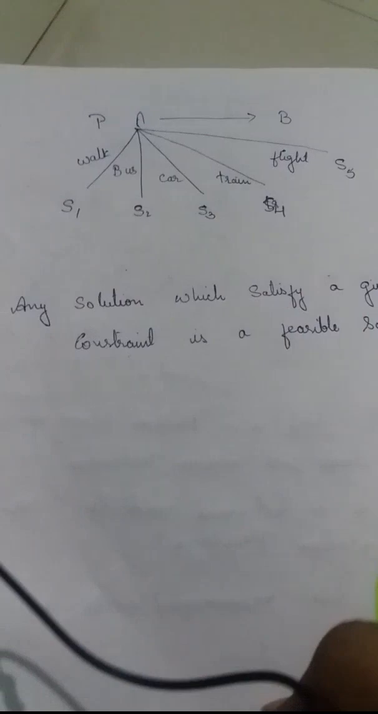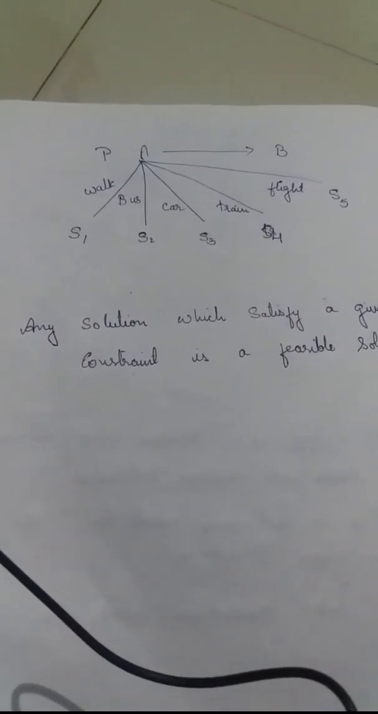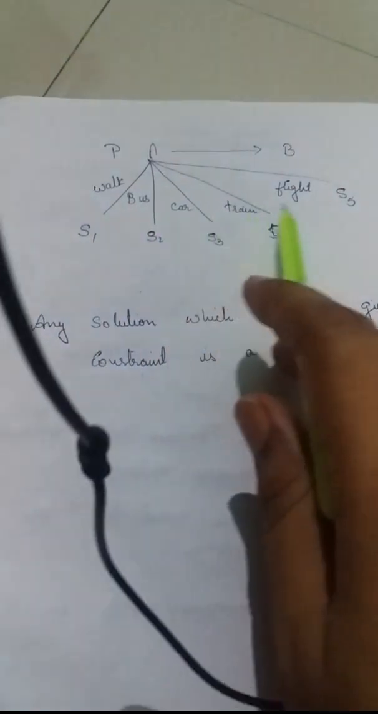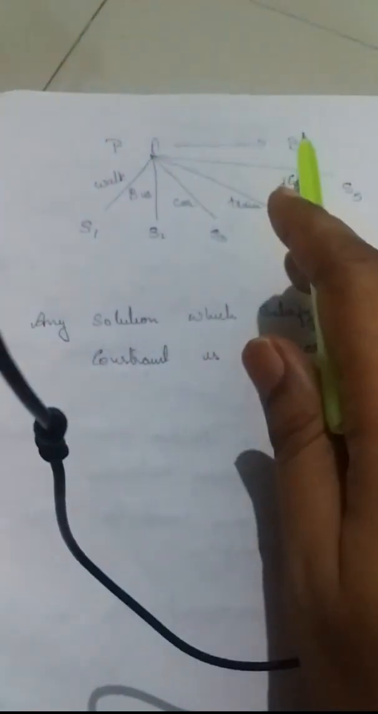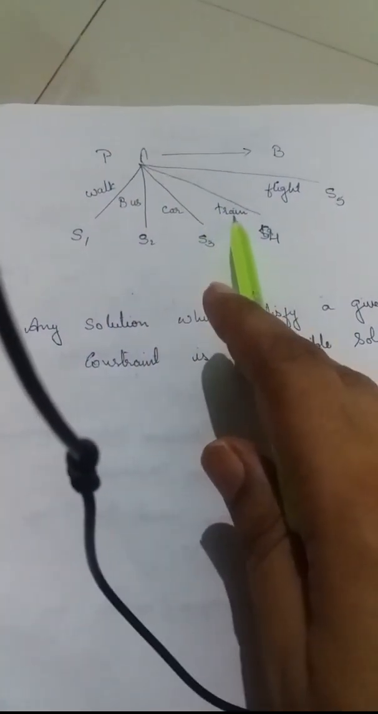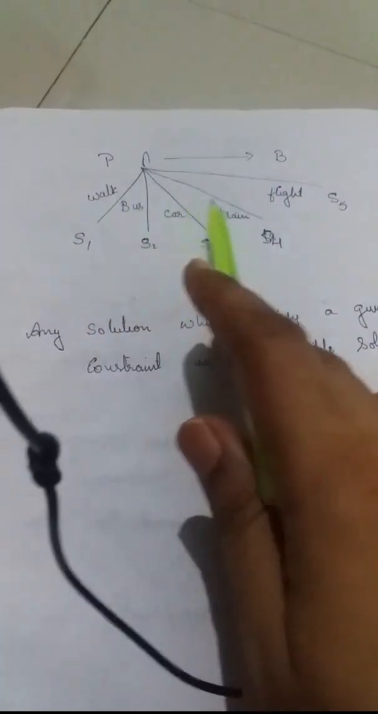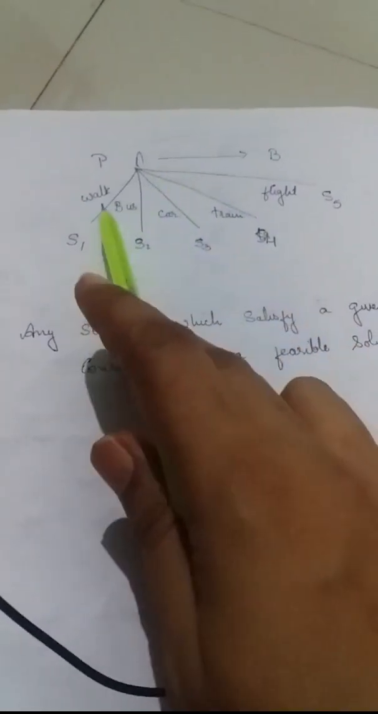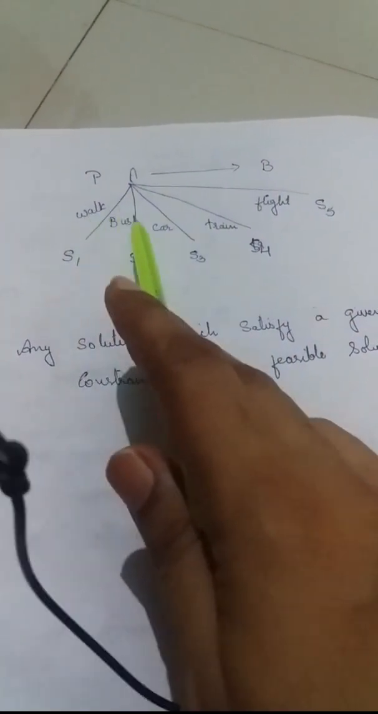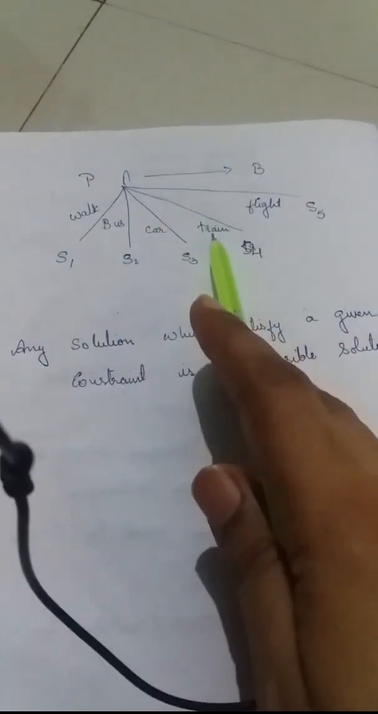Now consider, for example, there is a problem. The problem is I have to travel the city from A to B. To travel the city from A to B, there are many solutions. That is, I can travel city A to B by walk, by bus, by car, by train, by flight. So these are the different ways or solutions to a problem. The solution is I can travel city from A to B by walk, or I can go to city B through bus, by car, by train, by flight.